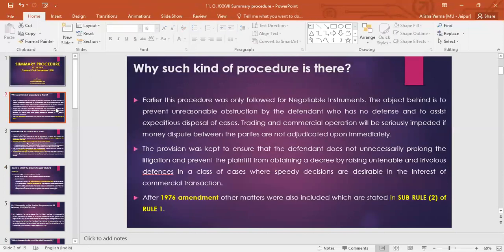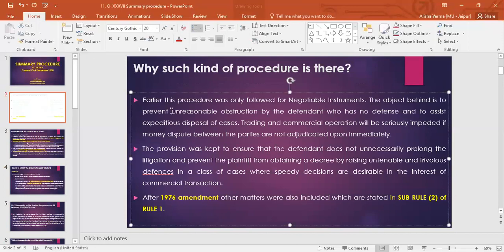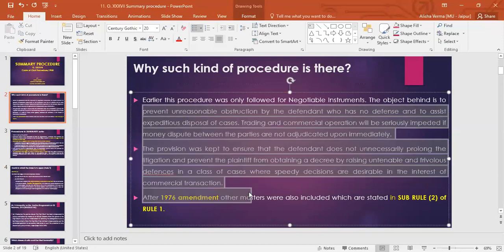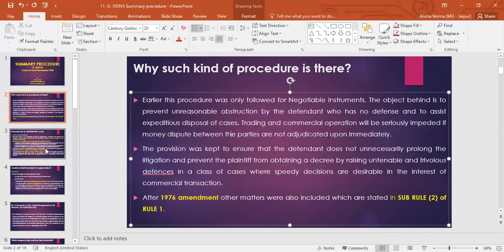So these are the main points in the second slide, that why such kind of procedure was there. I have explained this. Please go through this slide. I've also sent this file to you on your WhatsApp group, and I'll also mail this particular file to you so that we can keep a record of it.